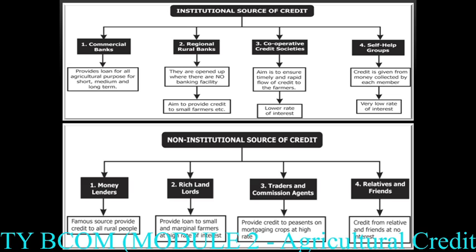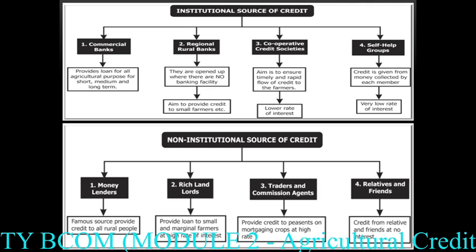Then the traders and the commission agents. These traders and commission agents are providing credit to the small farmers by mortgaging crops at a high rate. That means they provide the loan to the farmers for the agricultural activity, but after the cultivation of the crops, they take the crops from them at a very high rate.